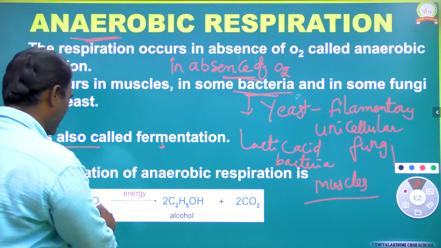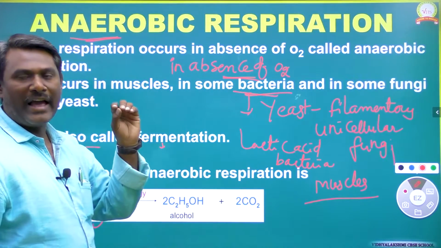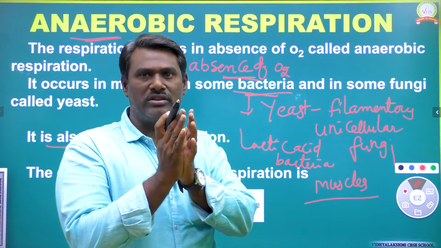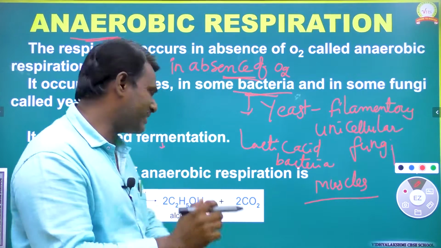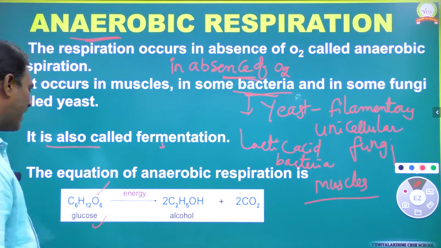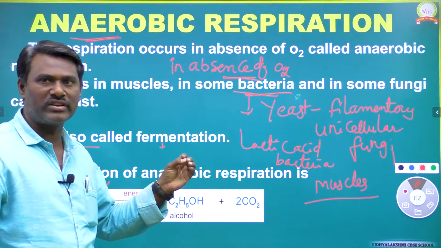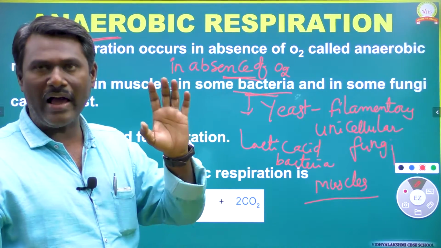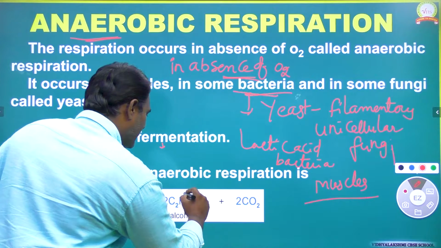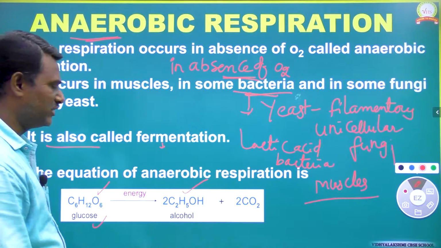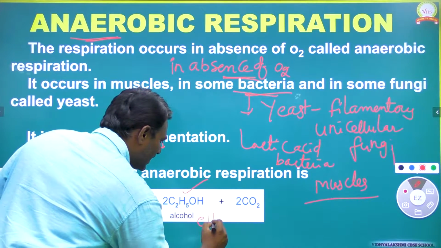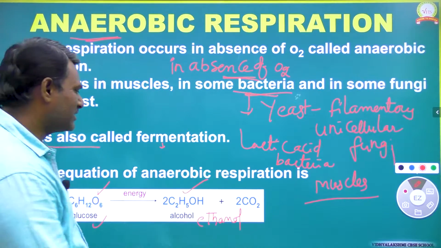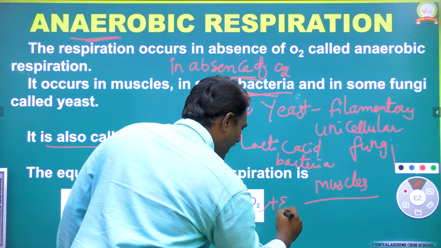So this is the equation of anaerobic respiration. In aerobic and anaerobic respiration, the initial product is glucose. The glucose formula is C6H12O6. Glucose undergoes anaerobic respiration to produce ethyl alcohol, C2H5OH, or we can also call it ethanol, plus carbon dioxide plus energy.